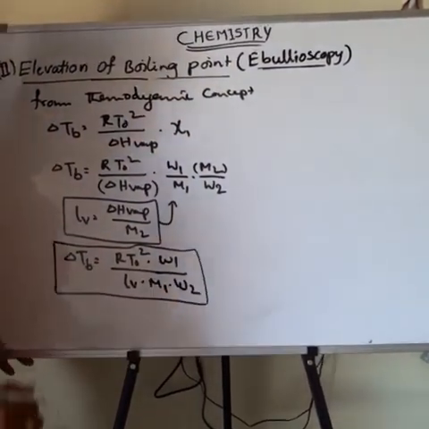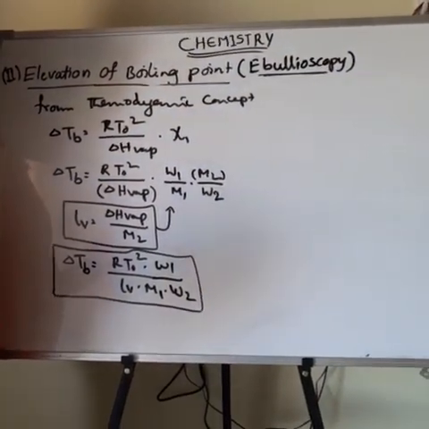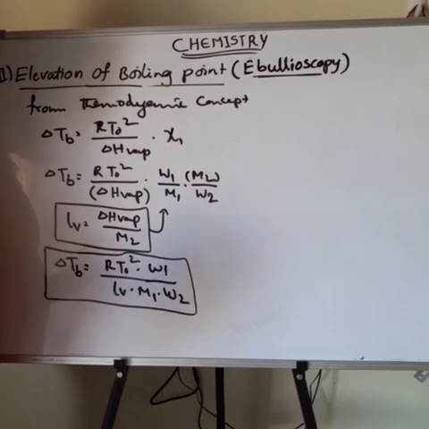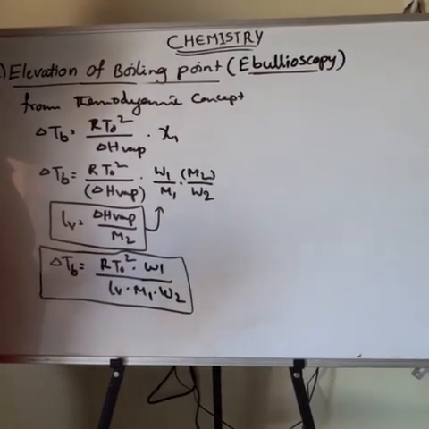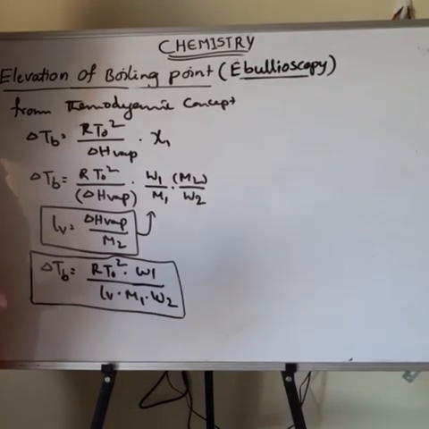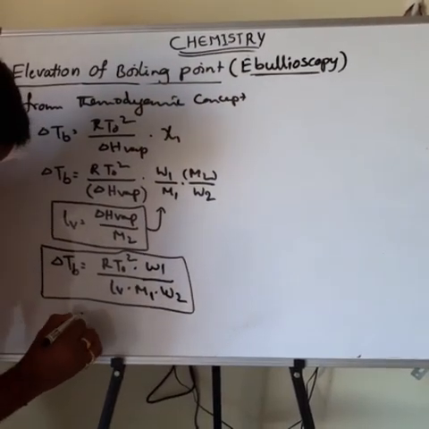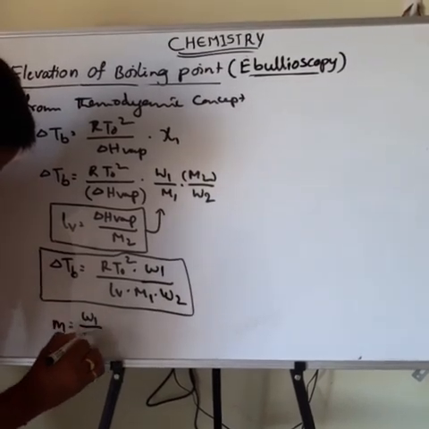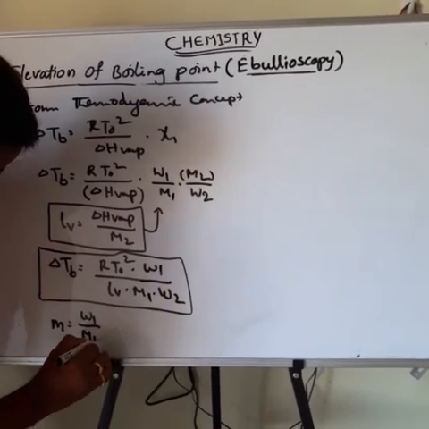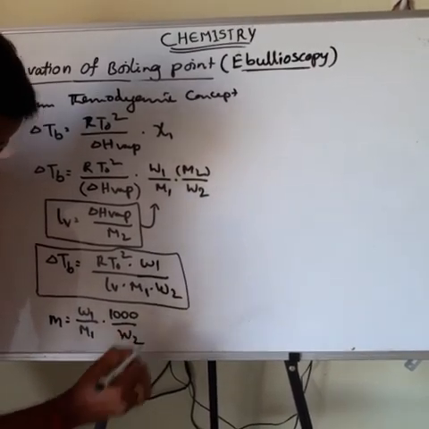Then the next one is the concentration of the solution in the colligative property, which is expressed by the molarity. Then what is the molarity formula? Molarity is equal to weight of solute by molecular weight of solute into 1000 by weight of solvent.